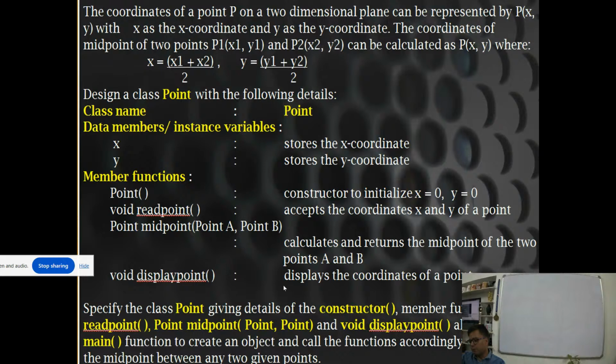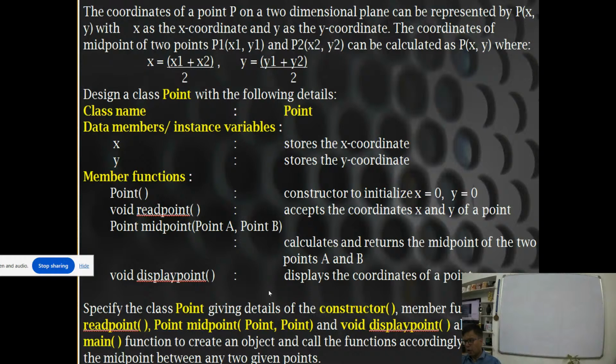Now this is the name of the object point, and the two objects are passed as parameters, point comma point, and void display point, along with the main function to create an object and call the function accordingly to calculate the midpoint between any two given points. Now this will be a 10 marks question.